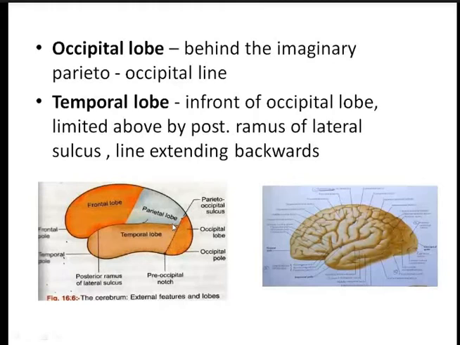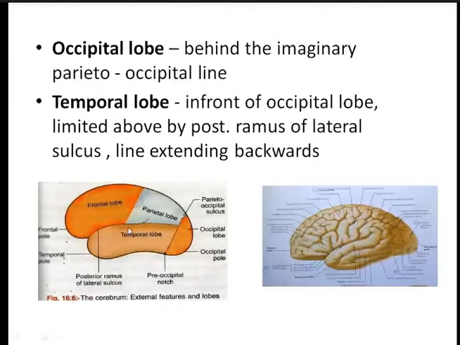Now come to the temporal lobe. Now this is the temporal lobe. The temporal lobe is limited above by the posterior ramus of the lateral sulcus. Now this is the posterior ramus of the lateral sulcus, and a line which also extends up to the imaginary line from the parieto-occipital sulcus to the pre-occipital notch. Below, it is limited by the inferolateral border. Now this is the temporal lobe. This is how you are going to differentiate the different lobes.